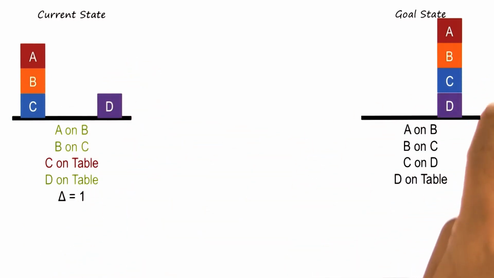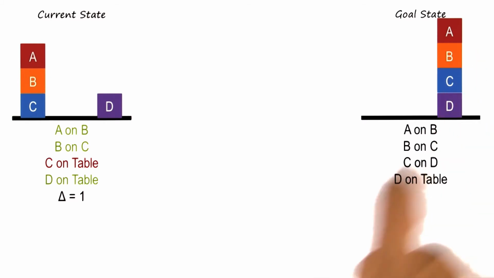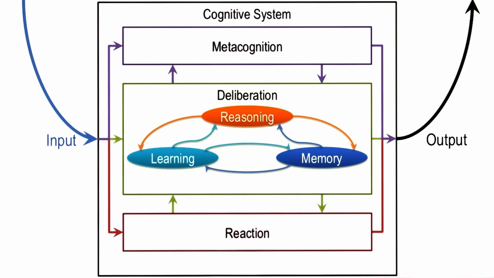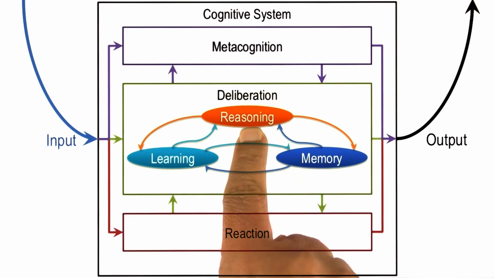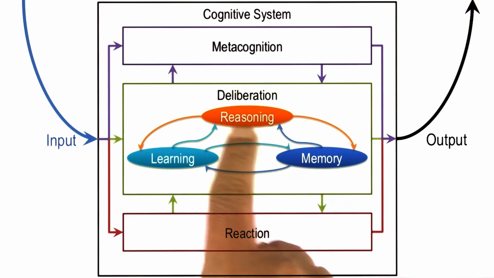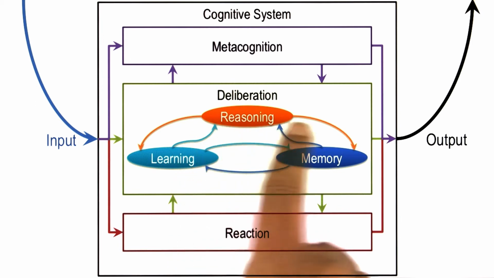However, there were multiple goals here: D on table, C on D, B on C. And as the agent tried to accomplish these goals, it ran into cul-de-sacs where no further progress was possible without undoing some of the earlier goals. So that was an example of metacognition over reasoning, where the agent was trying to figure out what was the error in my reasoning and how can I remedy it.